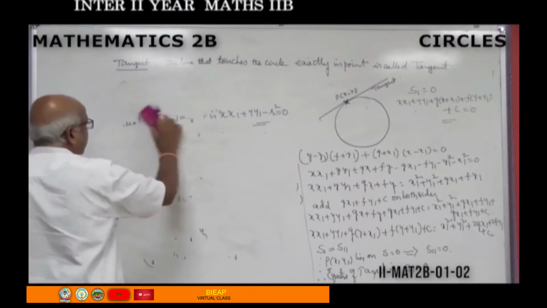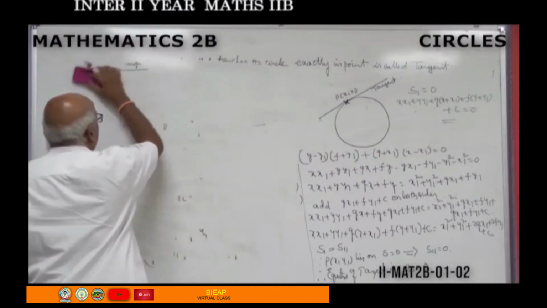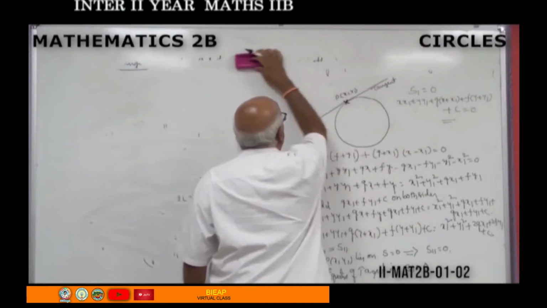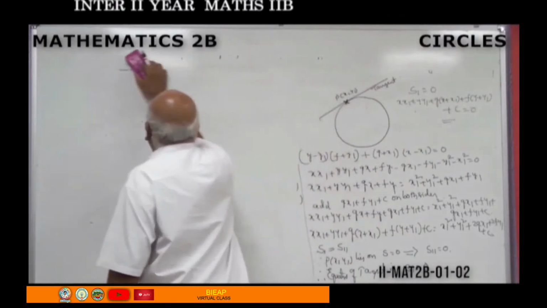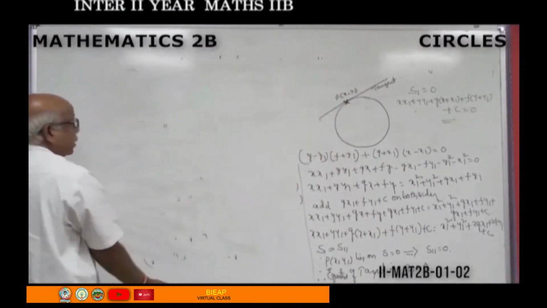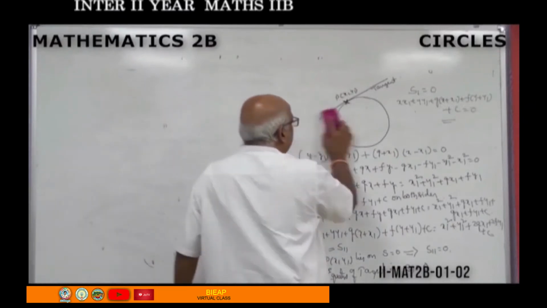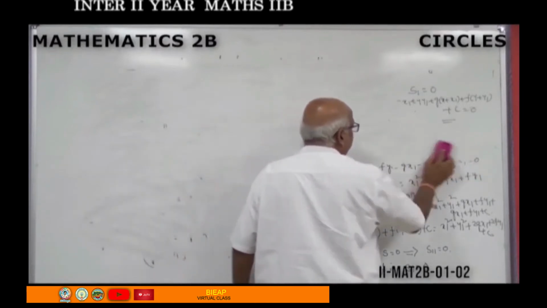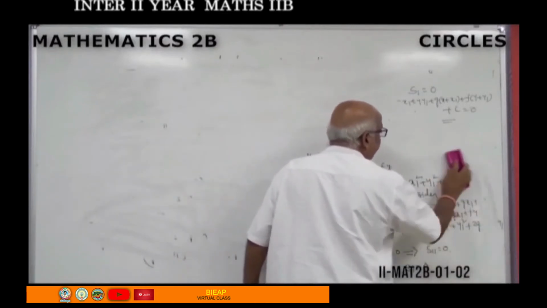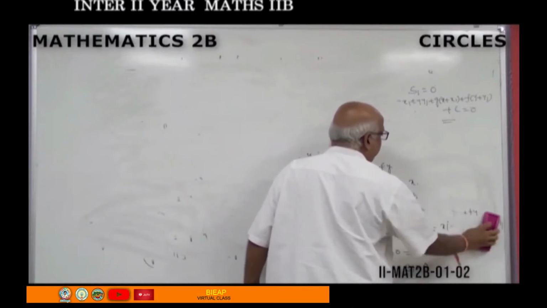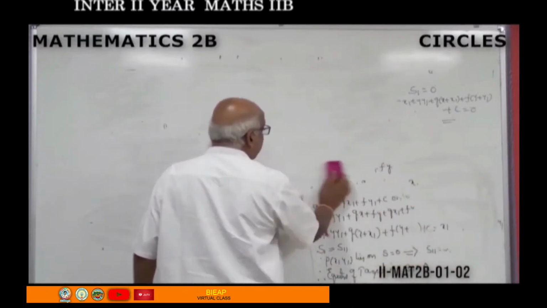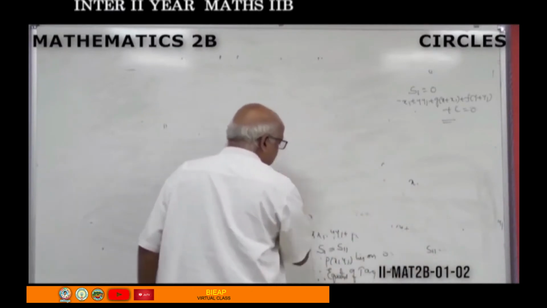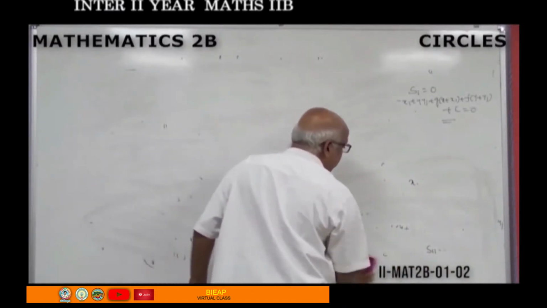Suppose the point is given outside the circle, then what to do in this case, to find the equation of the tangent? In the completed part, the point is on the circle. Suppose you are given a point outside the circle, then even in that case you have to find the equation of the tangent. Then how to proceed and what is to be done?